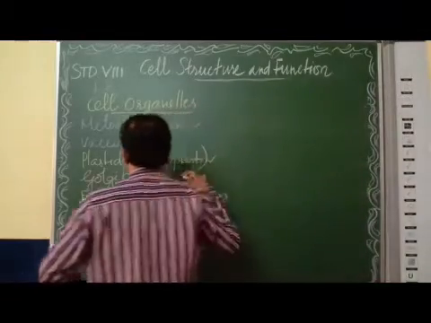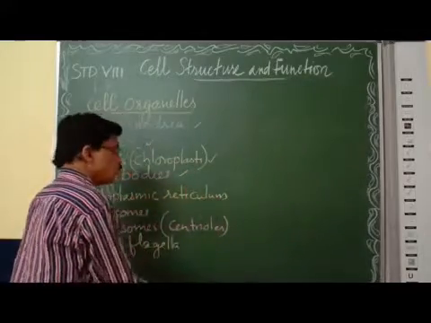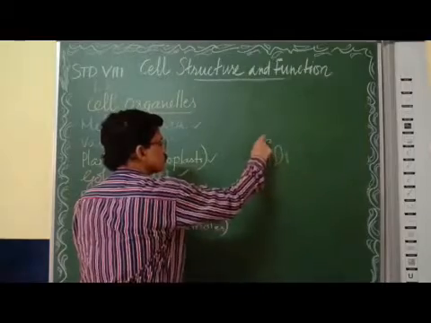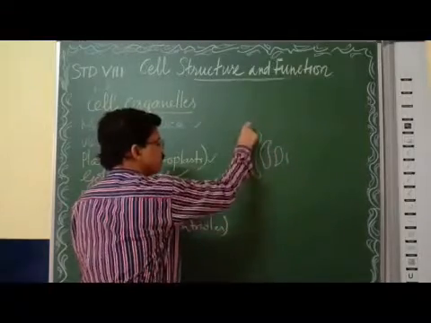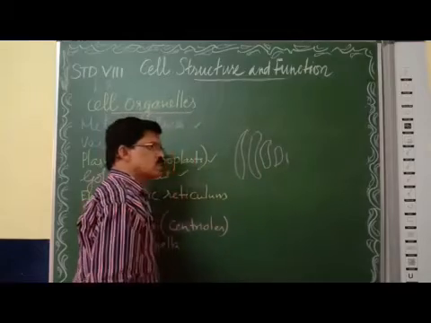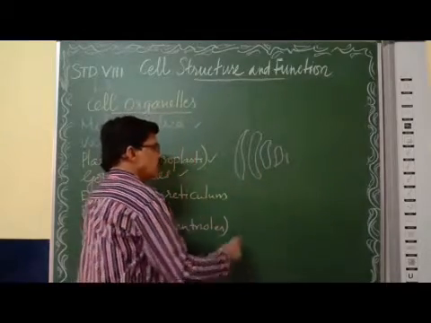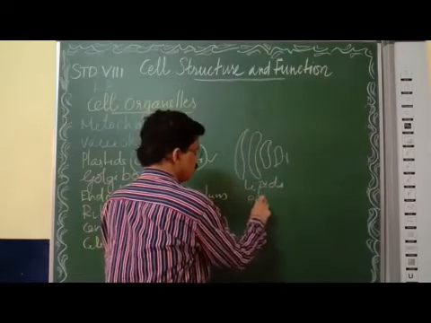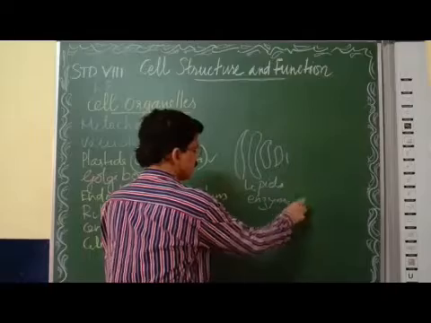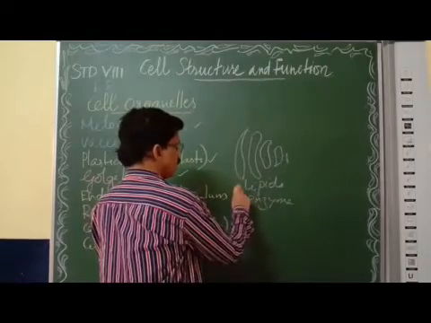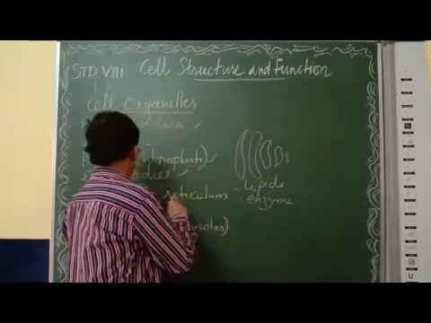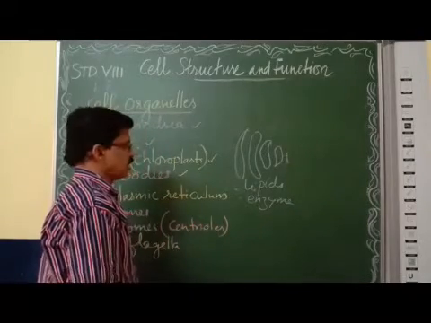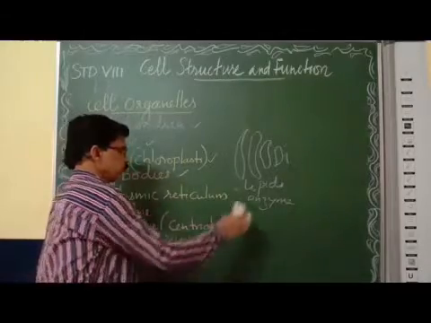Now, the next one is Golgi bodies. Golgi bodies appear like this. Golgi bodies are structures which secrete lipids or enzymes. So what do the Golgi bodies secrete? Golgi bodies secrete lipids and various enzymes. Okay? Right.